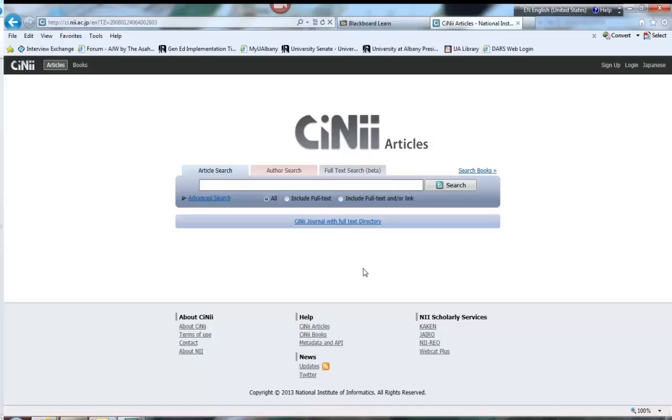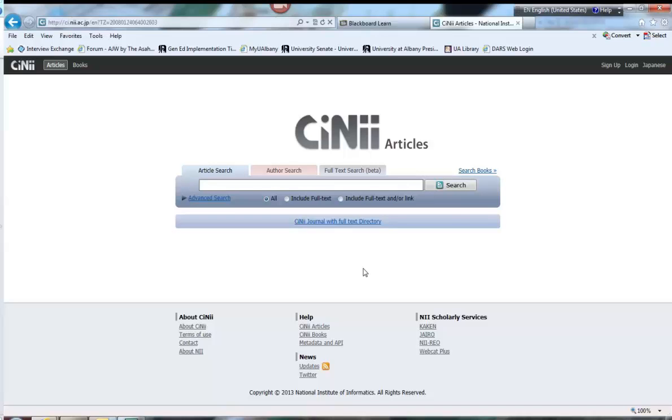I like to think of CiNii as sort of the JSTOR and Project Muse and BAS equivalents all rolled into one. There are a lot of scholarly journals and articles being published in Japan today in Japanese, and they're really hard to find unless you have a database like this. You're not going to find them on JSTOR, you're not going to find them on Project Muse, you're not going to find them necessarily on BAS. Actually, you won't find them on BAS because BAS is only materials that are published in Western languages, so you won't find Japanese language materials.